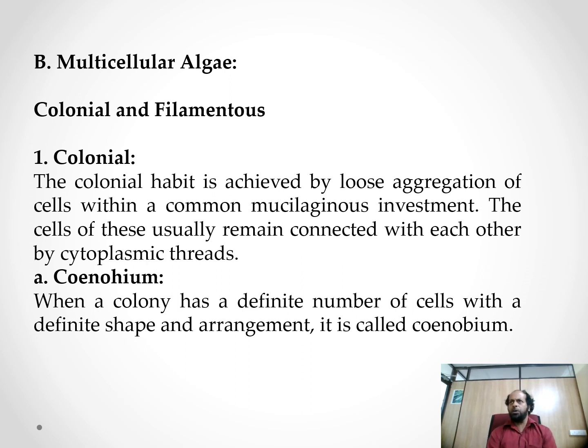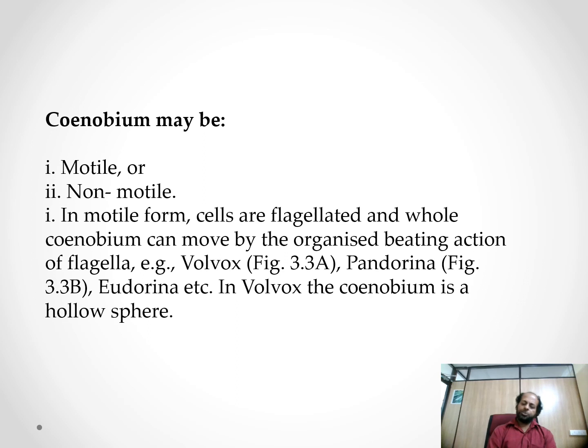In the colonial forms, there are many different types. The first one is coenobium. When a colony is defined as a number of cells with a definite shape and arrangement, it is called coenobium. A coenobium may be motile or non-motile. In motile form, the cells are flagellated and the whole coenobium can move by the organized beating action of flagella. Volvox is the best example of organized movement. Pandorina and Eudorina are also good examples. In Volvox, the coenobium is the holosphere.